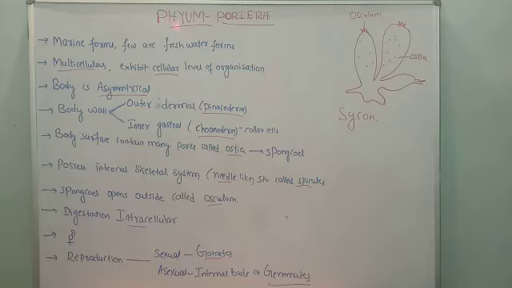Here a small correction is required. It should be phylum, not phylum. I am very sorry, one letter is missed here. It should be phylum. Phylum Porifera. Okay. So we are going to talk about their general characters, important characters, salient features.